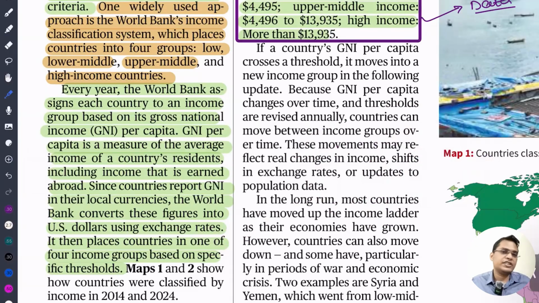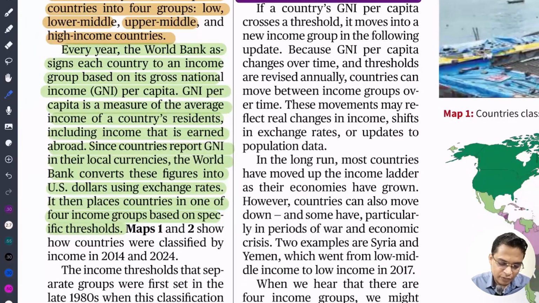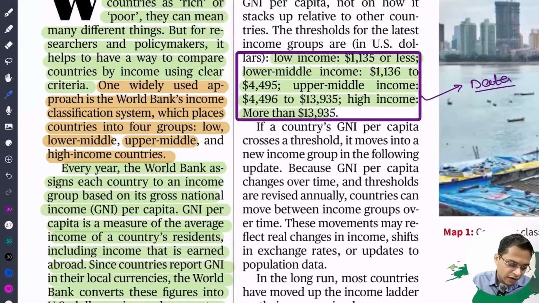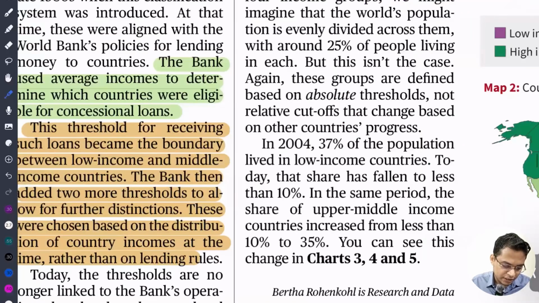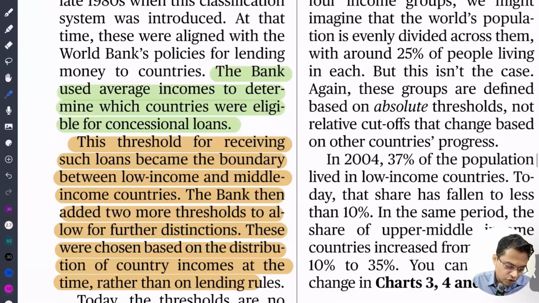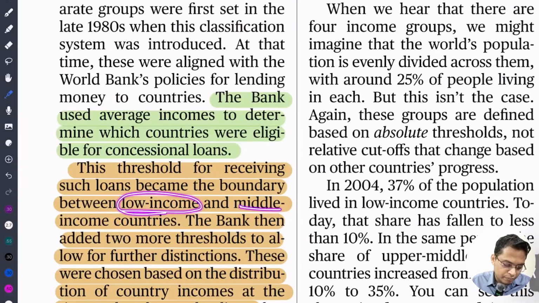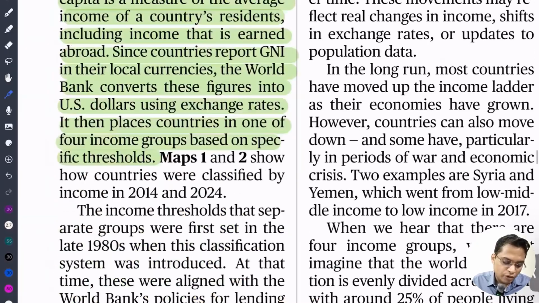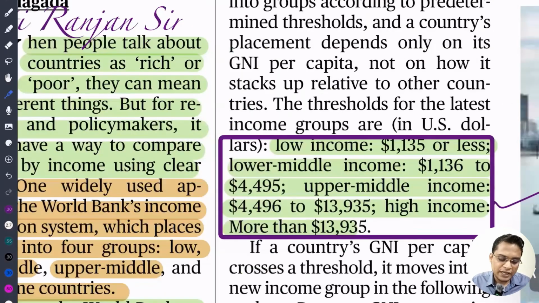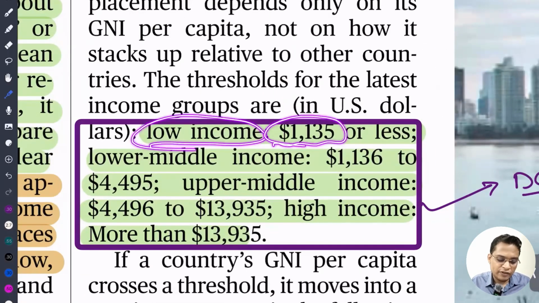So on that basis, they have classified the entire world into four categories: low income countries. So you can see here it is given. Yes. So low income, middle income countries, I think here it is also given. So low income country, if the per capita income is 1135 or less.